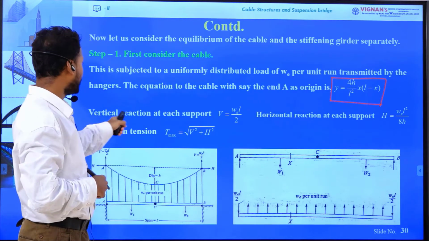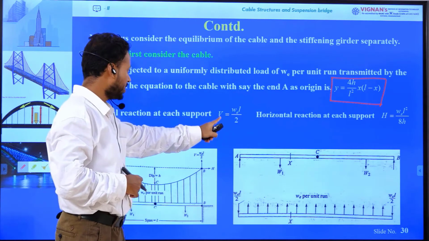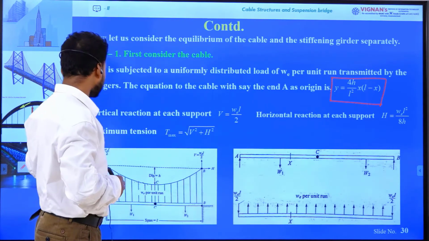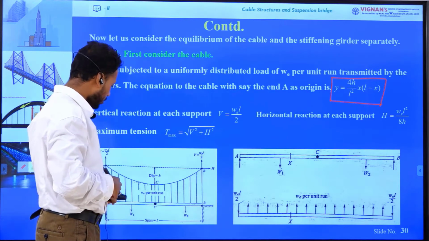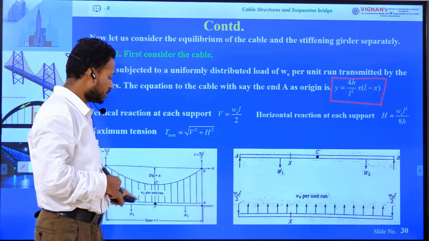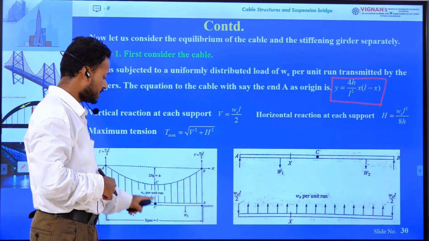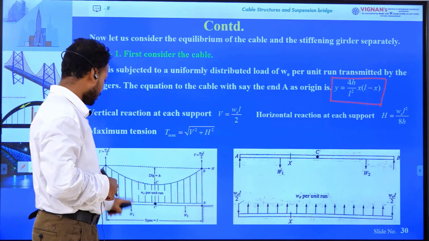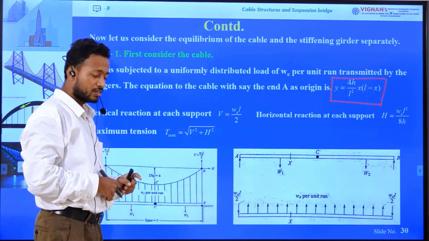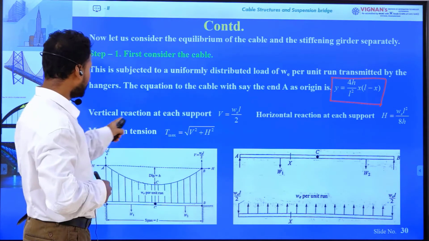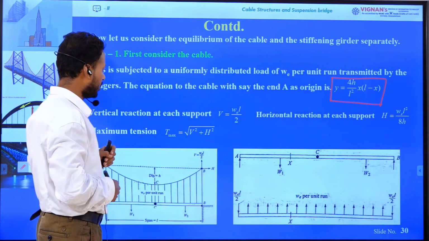So what will be the vertical reaction at support A and at support B? V equals WL by 2. I get this vertical reaction as follows. W per unit run is working throughout the girder, over the span L. So what is the total load? W into L. Each support will give a reaction of WL by 2. This is the vertical reaction at each support, V equals WL by 2.